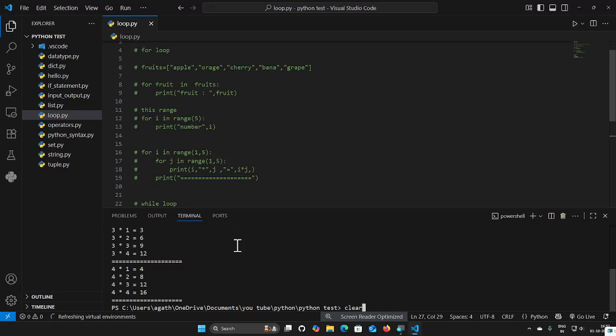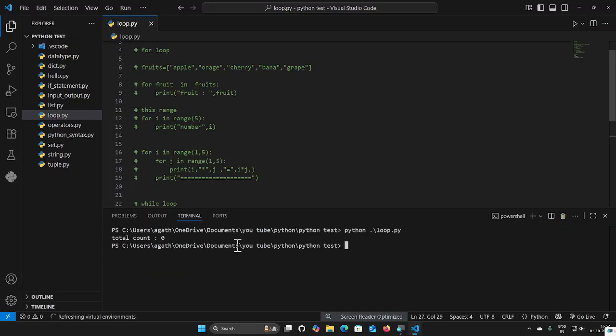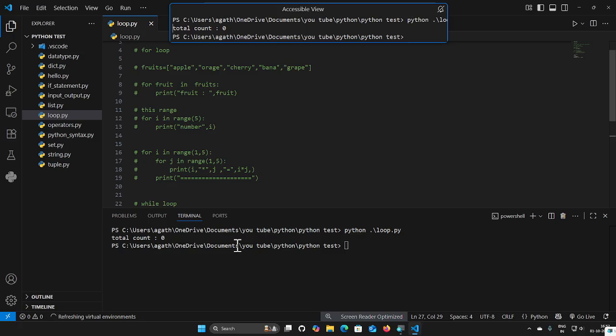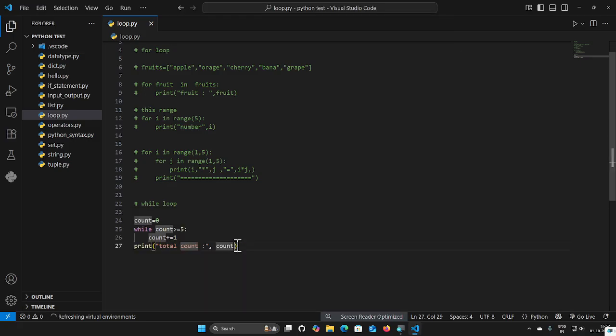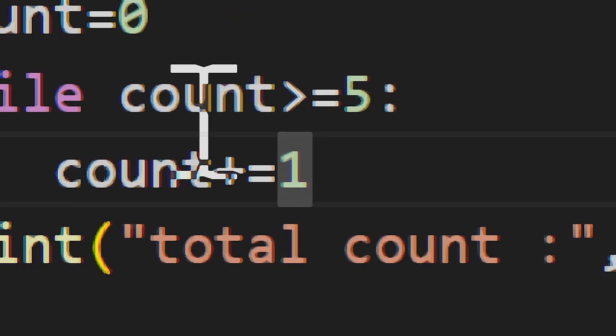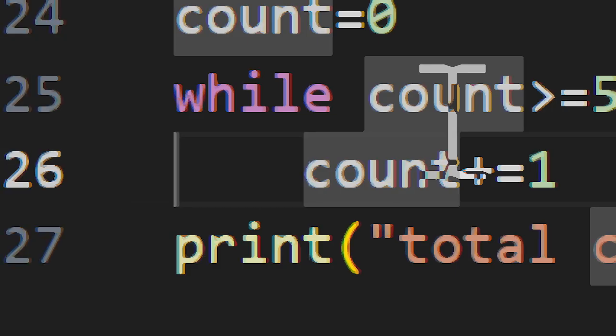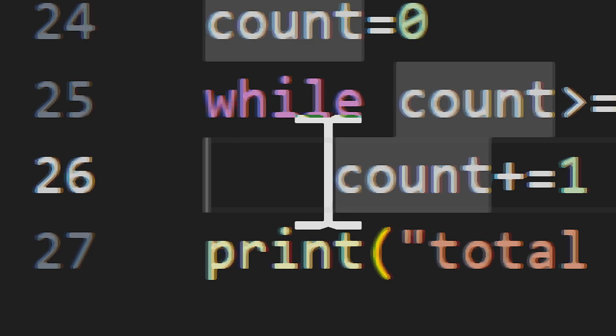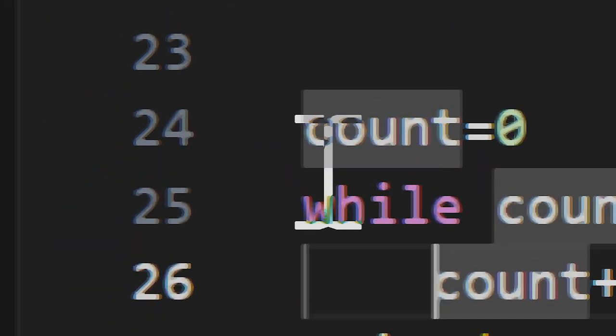In the terminal, clear. Total count colon 0. Print count.